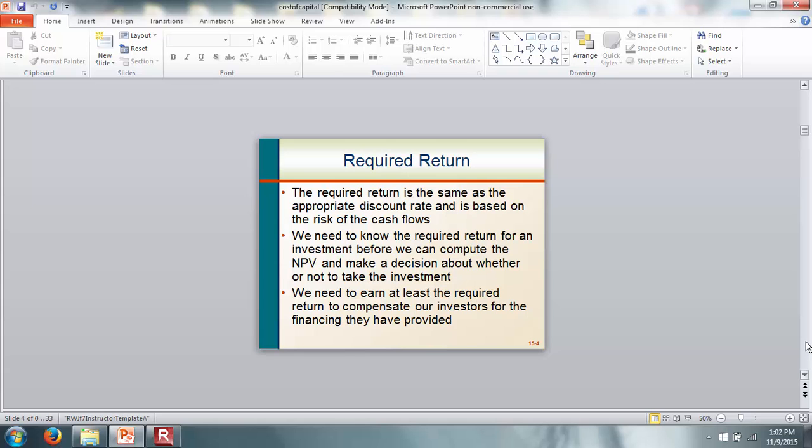The required return is the same as the appropriate discount rate and is based upon the risk of the cash flows. For NPV, we need to know the required return for an investment before we can compute the NPV and make a decision about whether or not to make the investment. We need to earn at least the required return to compensate our investors for the financing.